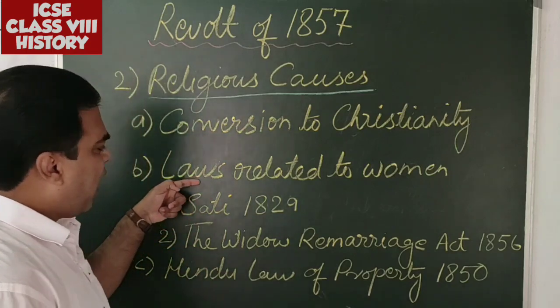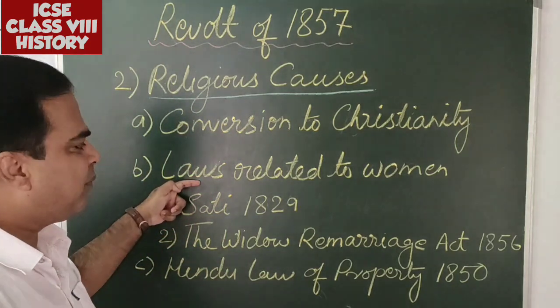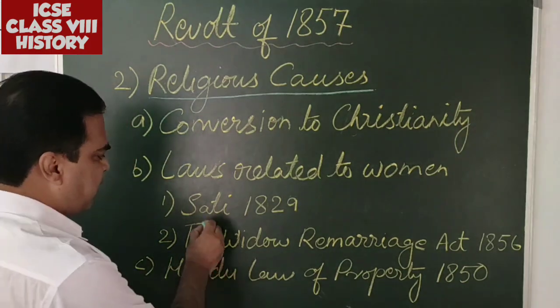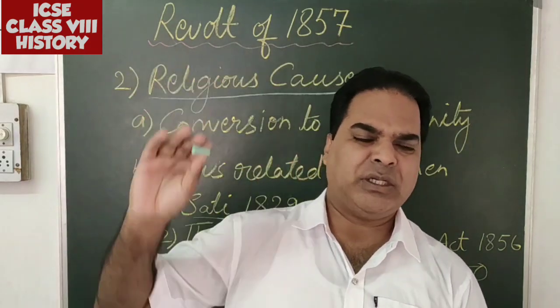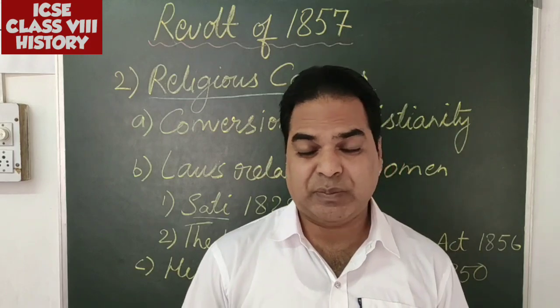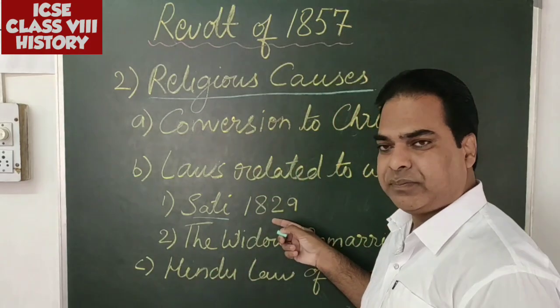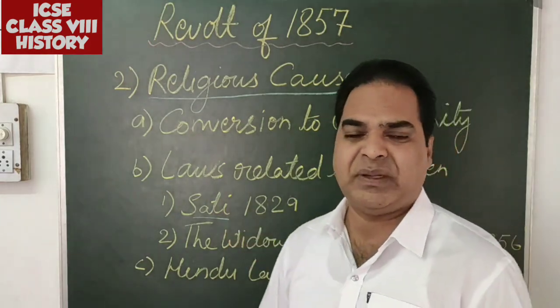And next one, another laws related to women. Laws were passed related to women, though it was good in a positive context, like the sati system, which was an age-long tradition which was followed in our country, was completely banned, and it was made a punishable offence in the year 1829. In 1829, sati was completely banned.